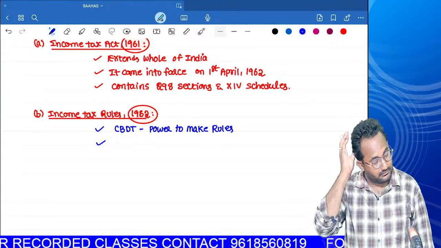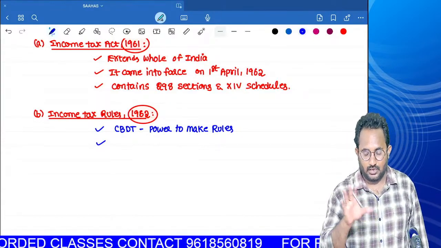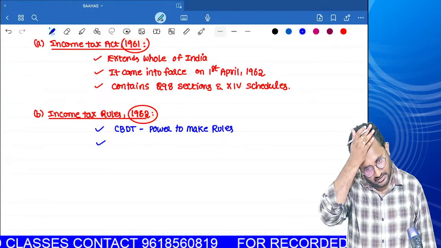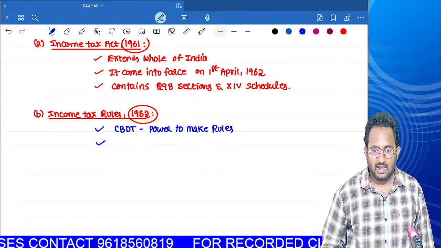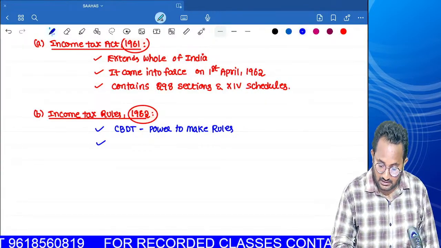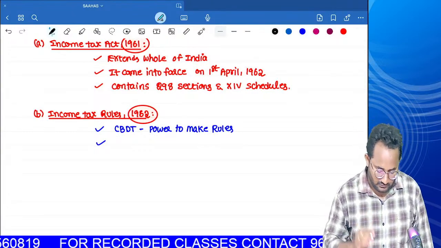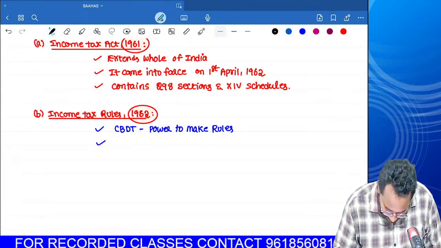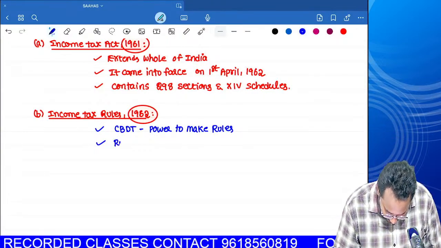What is the usage of rules? Normally, if you observe one provision, it is difficult to understand, and how to apply that provision is also difficult for the users. In this situation, what is the usage of rules?